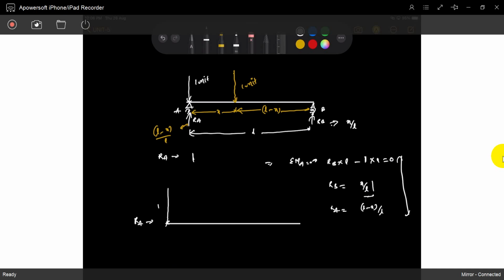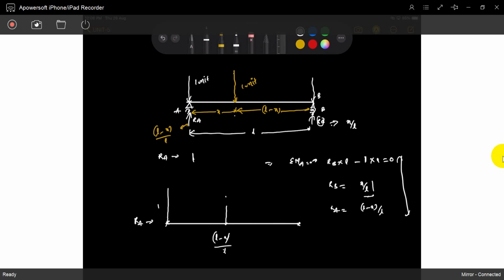When the load is exactly at B, what is RA? RA is 0 because the total load is taken by the reaction RB. So at this location it is 0. You already know it. At a particular X, we don't know. What is the value of RA? L minus X by L, sir.